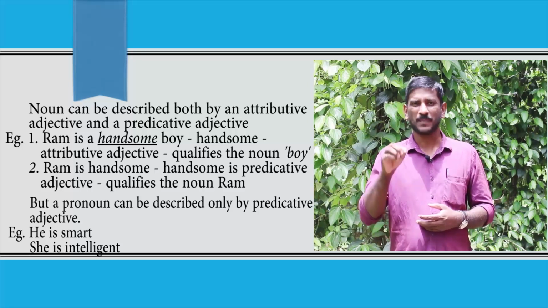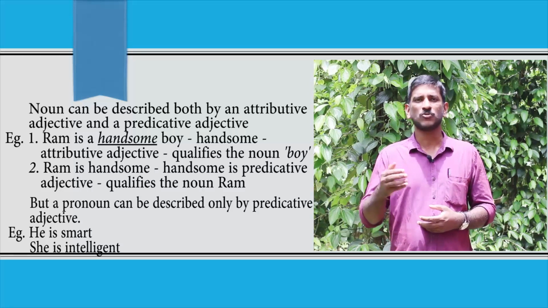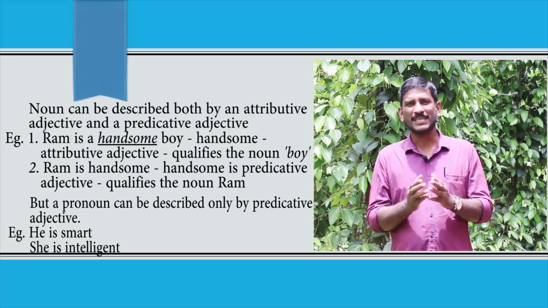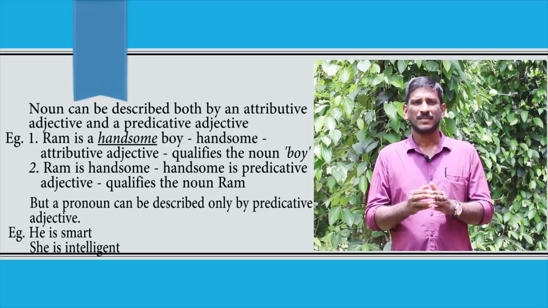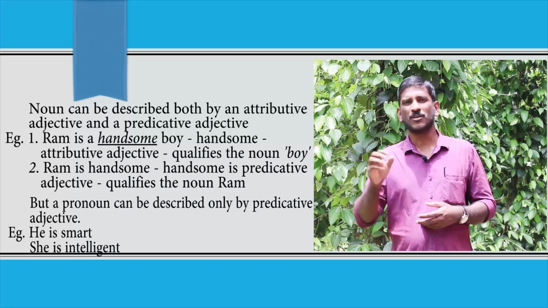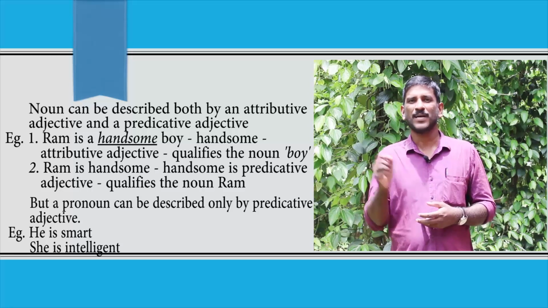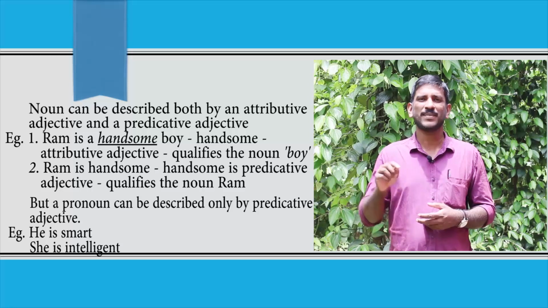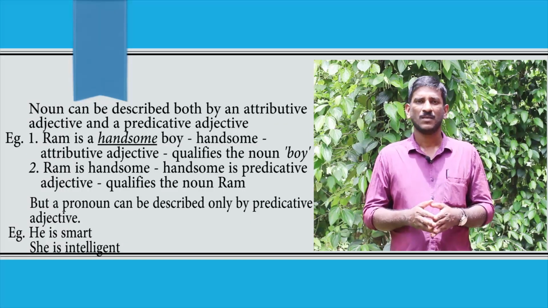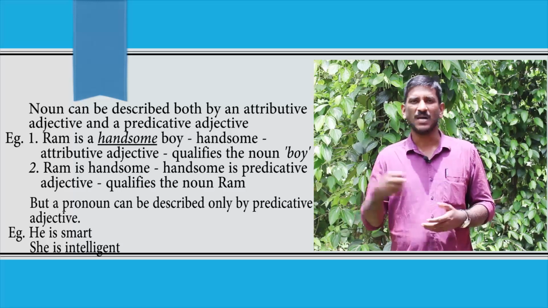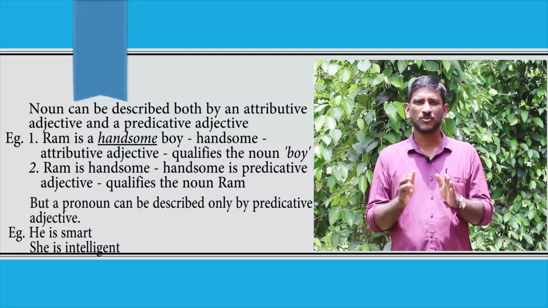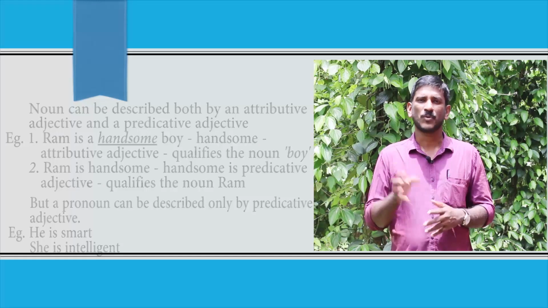Attributive adjectives and predicative adjectives can be used to qualify nouns. But only a predicative adjective can be used to qualify a pronoun. We cannot use the expression, I find a smart he or I find a smart she. Instead of that, we have to use the expression he is smart or she is smart. So, predicative adjectives are used to qualify pronouns.